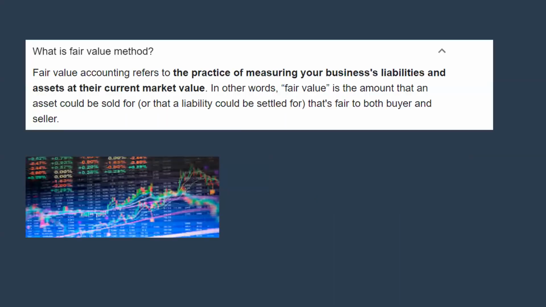Now, what is fair value method? These two are the same. Market consistent and fair value method are the same. I just took this definition from Google. It says that fair value accounting refers to the practice of measuring business liabilities and assets at the current market value. So these are used interchangeably; it's just that people get confused. An asset can be easily measured at fair value, I mean market value.